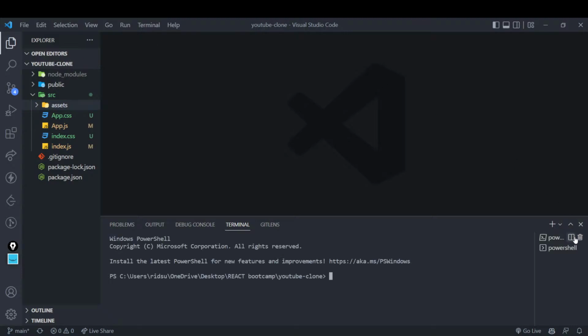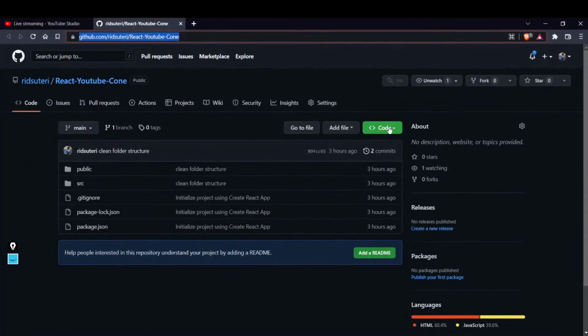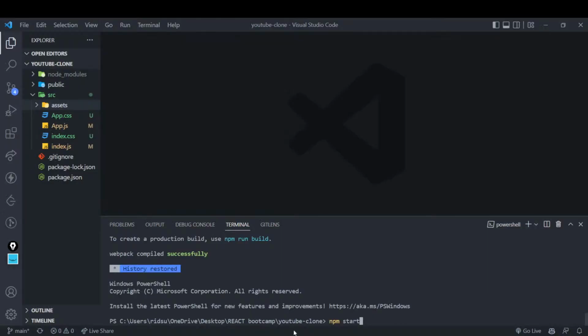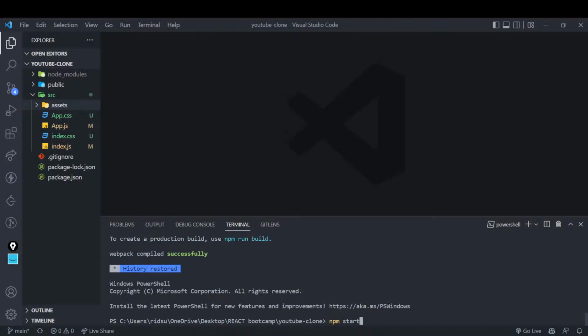One thing I want to let you know is that I will directly write npm start. Why am I writing npm start? Because I have this whole thing completed on my system. But if you are a newbie and you have just cloned this on your system, if you directly run npm start, it will not work. The reason is that there is a particular folder called node modules. You can see over here that there is no node modules folder. Why is it not there? Because it is not a necessary folder. It is a heavy folder which need not be pushed.